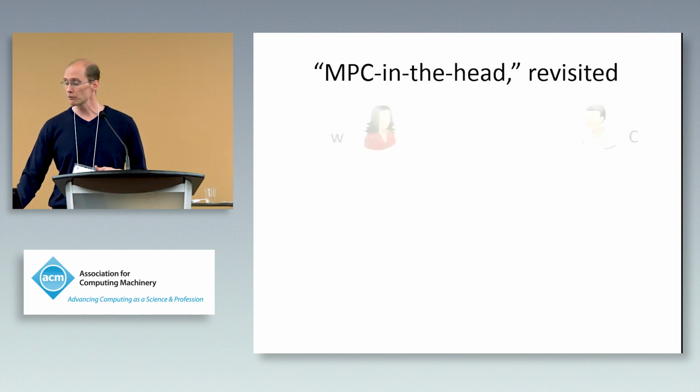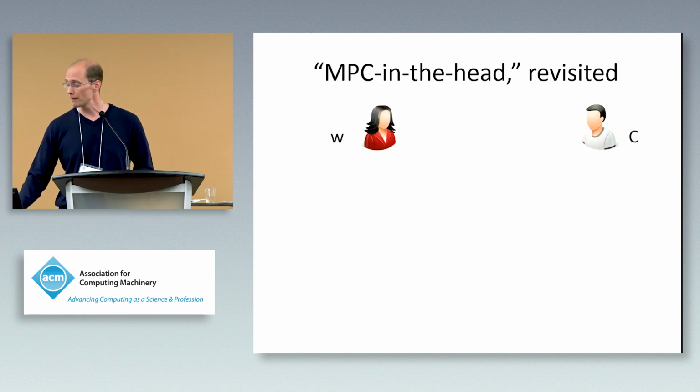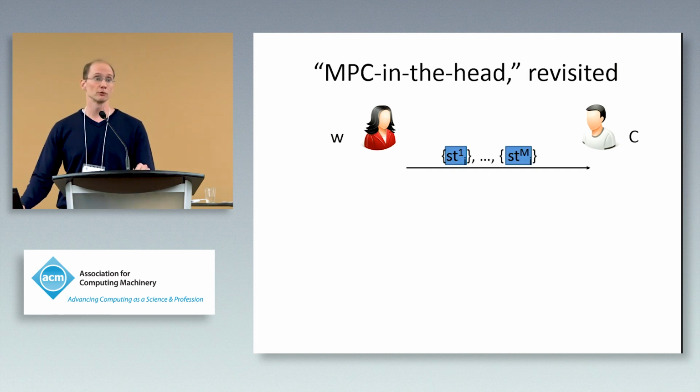So what we do is actually break this idea of the MPC-in-the-head paradigm into a two-stage protocol, where in the first stage we have the prover commit to some number m of executions of the preprocessing phase, and then the verifier can request to challenge to open all but one of those.